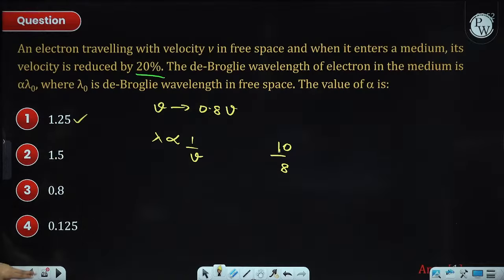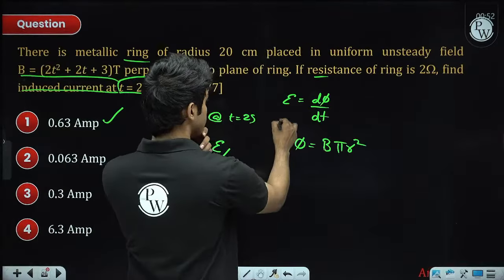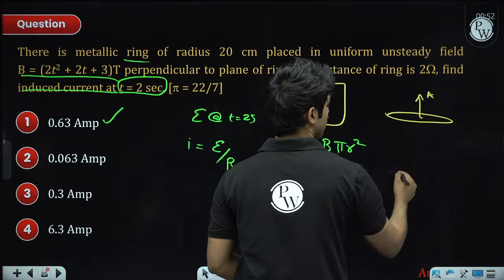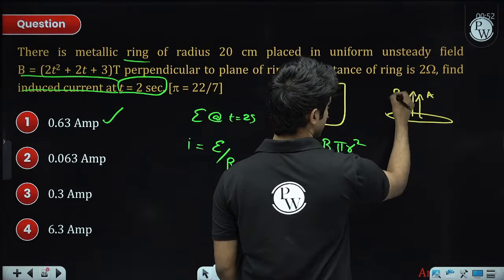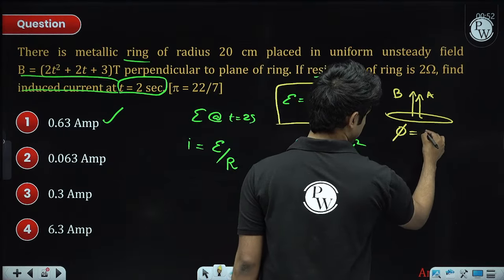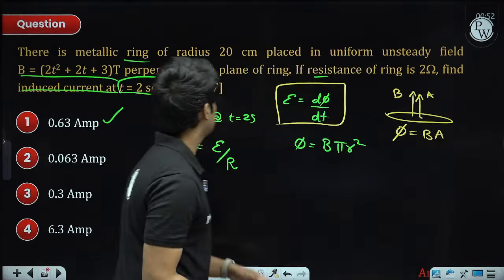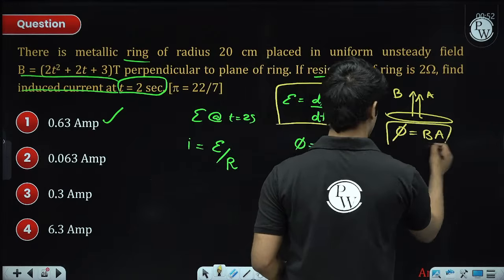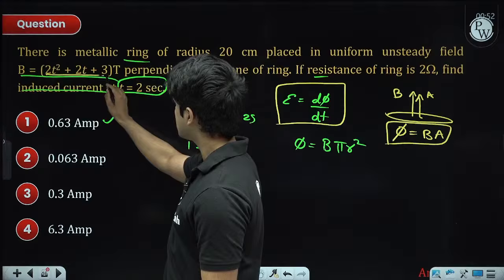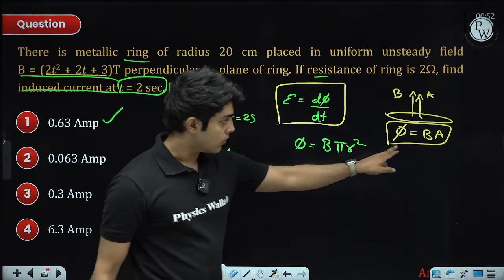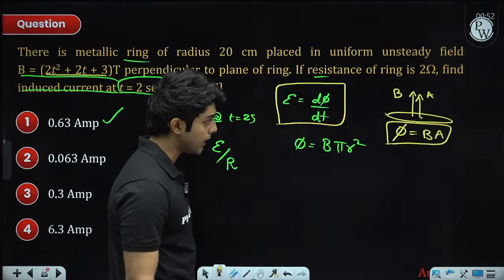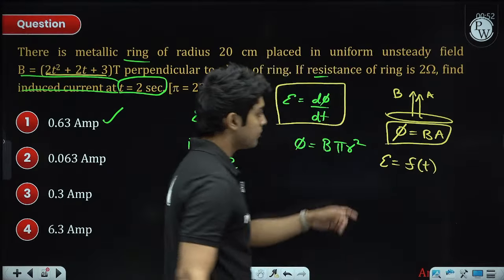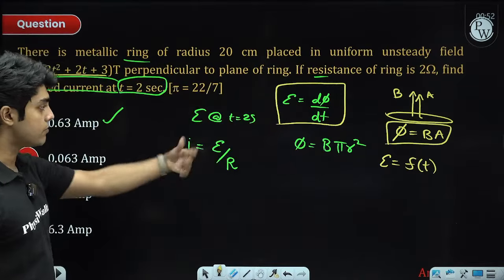Previous question. Yeah, so this is like Faraday's law, induced EMF. So there is a metallic ring. The area vector is in this direction, let's say. The magnetic field is in this direction. So you can calculate the magnetic flux using B into A. Now, once you get the magnetic flux, also notice that it's a time varying magnetic field. So there will be an induced EMF. That induced EMF you can find by differentiating the magnetic flux. This will be some function of time, because if you do dB by dt, it will be a function of time.